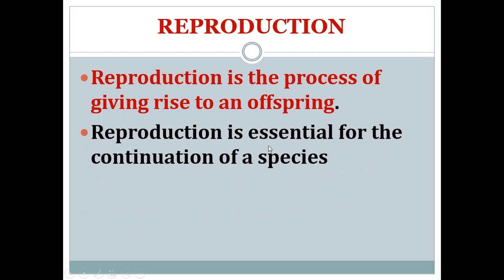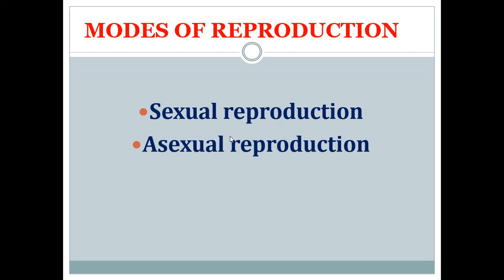Reproduction is very important for the continuation of a species. So it will be very important for the continuation of a particular species. Reproduction gives rise to an offspring, which is an important process for the continuation of a species. Now there are two modes of reproduction. They are asexual reproduction and sexual reproduction.